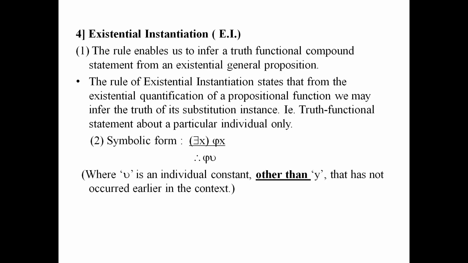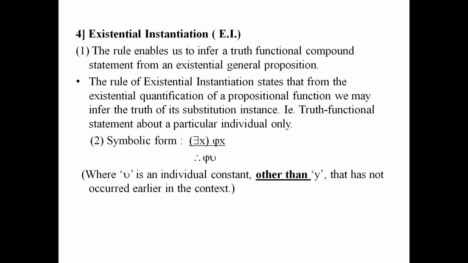So you have to remember here that we cannot use an arbitrarily selected individual as a substitution. We have to always use a constant. Let us take an example.